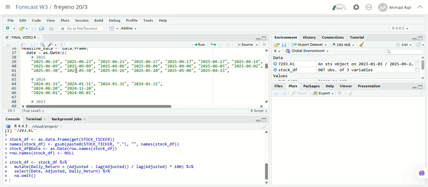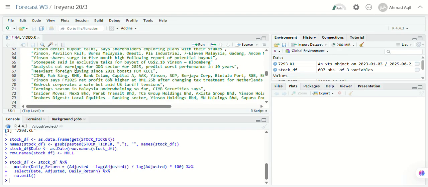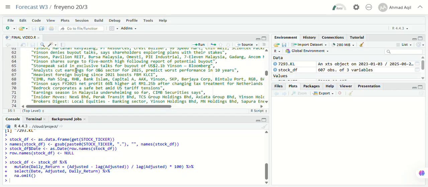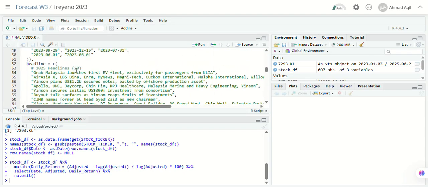I sourced this headline only from credible Malaysian financial media, including the Edge Market, the Star, and the New Straits Times, as required in the rubric. All headlines are strictly financial here, as you can see here. Okay, all headlines are strictly financial or corporate in nature, and they cover quarterly earnings, profit changes, dividends declaration, debt issuance, major acquisition, and strategic expansion.